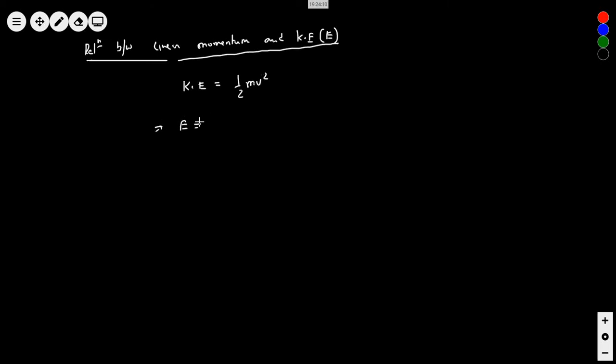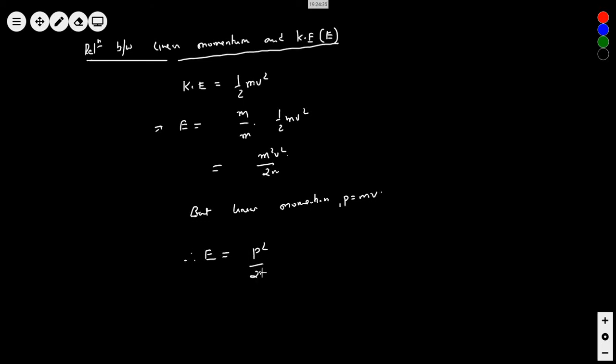So, I am going to write this as E. Can I multiply it by m and divide by m? Right? So this will become m square v square by 2m. What is this? Linear momentum P equals mv. Therefore, what can I write? E would be equal to P square by 2m.